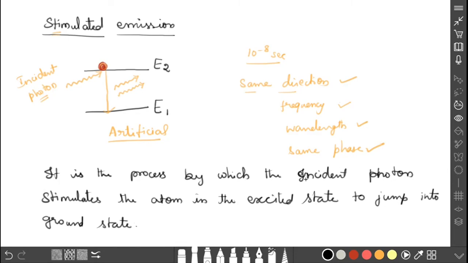So who is involved here? The incident photon is involved.